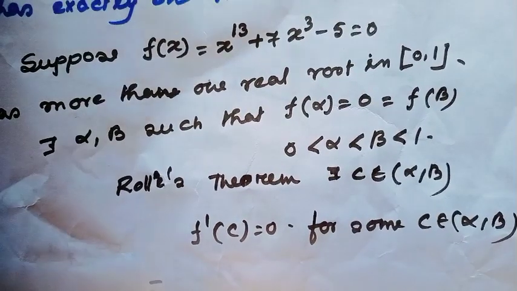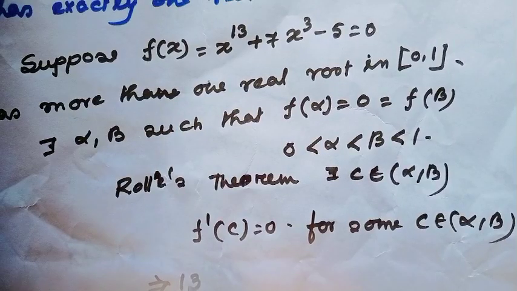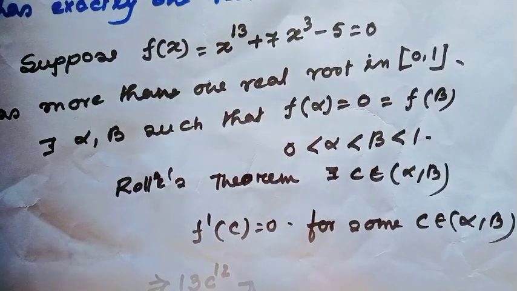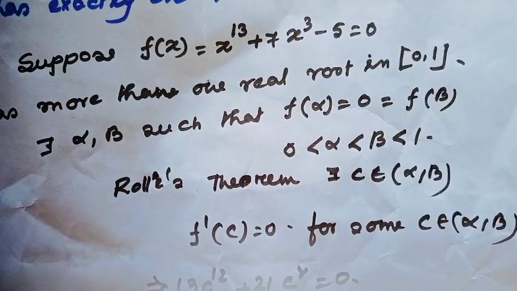That implies, doing the derivative, 13 c to the power 12 plus 21 c squared equals 0.